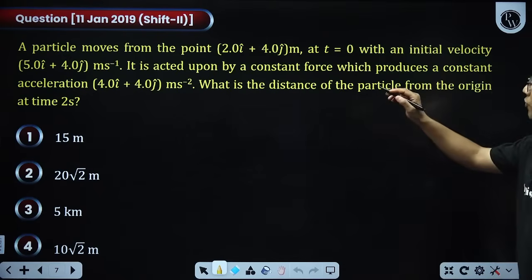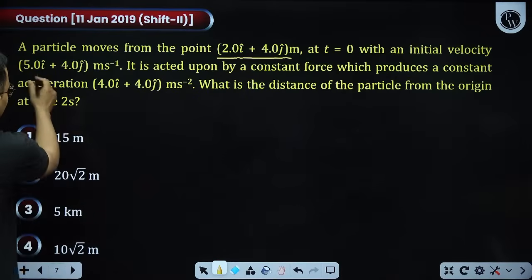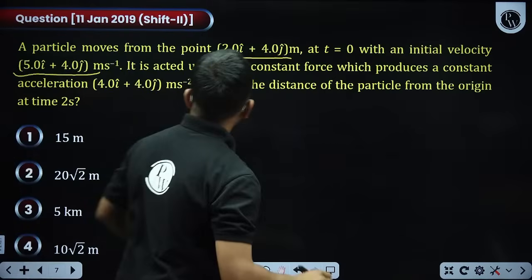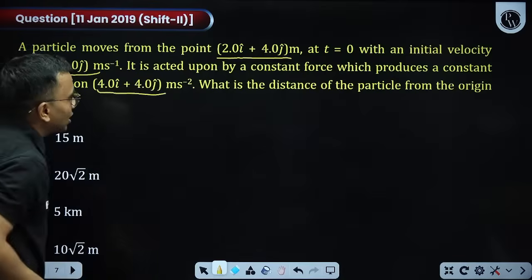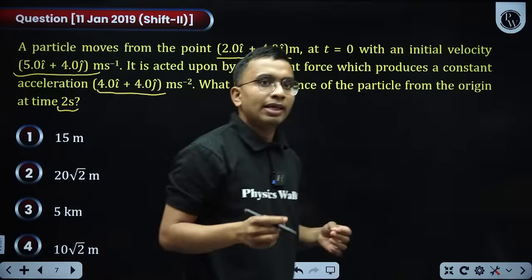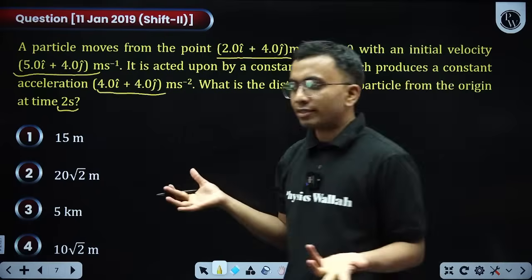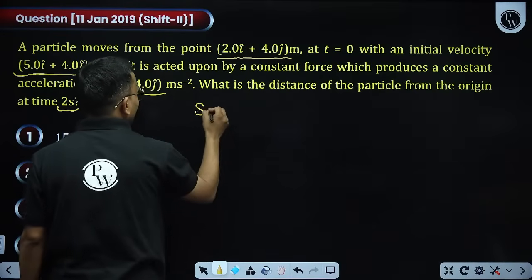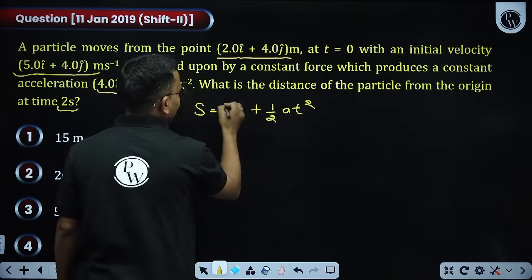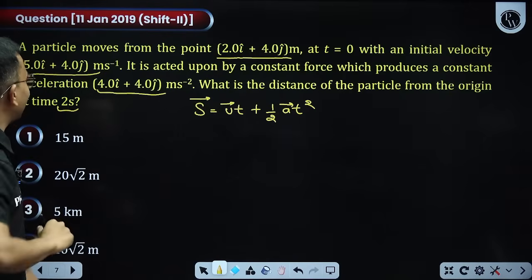A particle moves from a point, this is the initial point at t equals 0, with an initial velocity of this. It is acted upon by a constant force which produces constant acceleration. What is the distance of the particle from the origin at t equals 2 seconds? Here this is a uniformly accelerated question. We have to use the formula of uniformly accelerated motion. So I'll say s equals ut plus half a t squared. But here we have to put everything properly with the vectors.